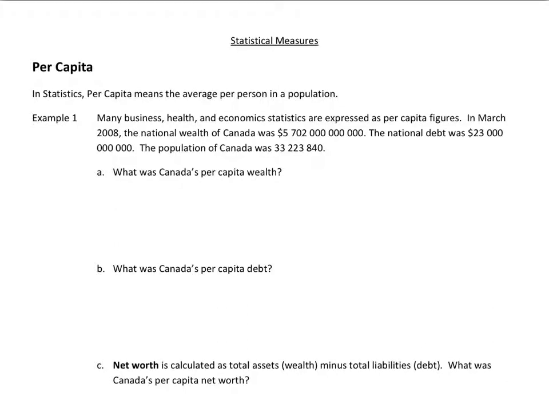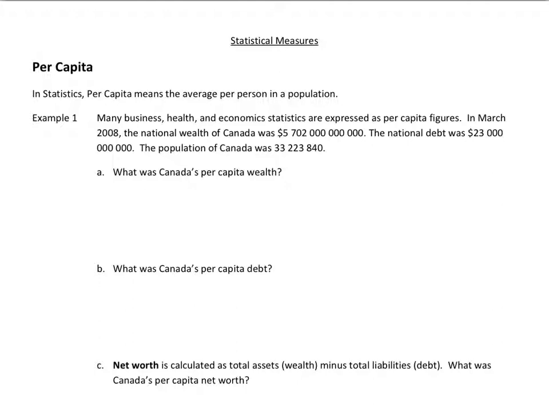Okay, so we're moving into the second part of our statistics unit, and in this lesson we're going to be looking at various statistical measures, and the first one being per capita. Per capita is a term that you may be familiar with. In statistics, per capita basically means the average per person in a population.